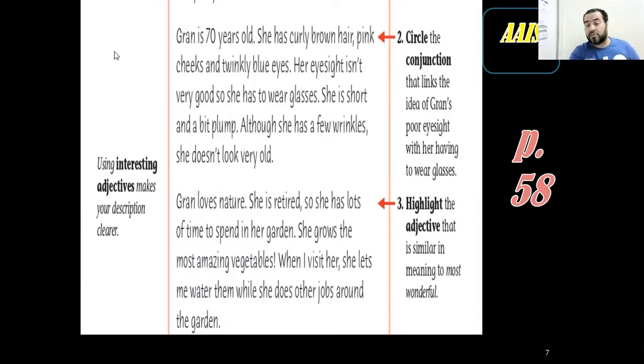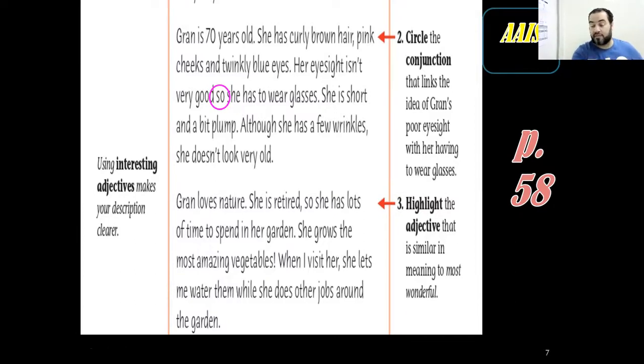If you didn't read till the end, you may choose anything. You may choose but. You may choose yet. But they are not correct. Why? Because they said find the connection that connects her poor eyesight with her wearing glasses. So here we find that it's easy because it's so. It links and connects 2 sentences together, and the second one is the result of the first one.